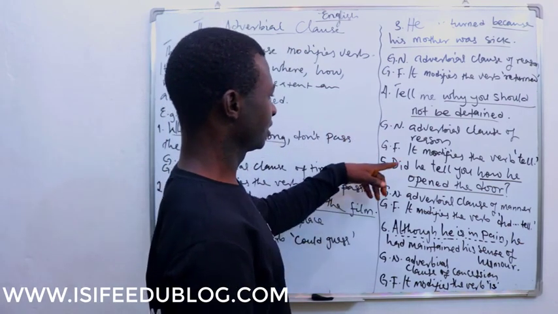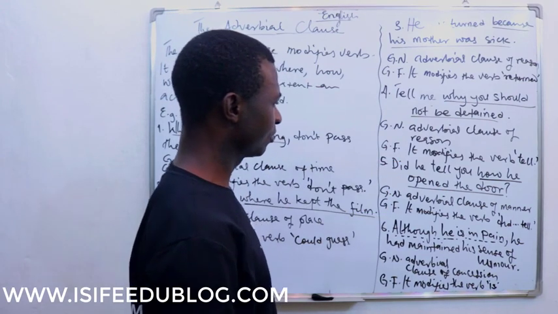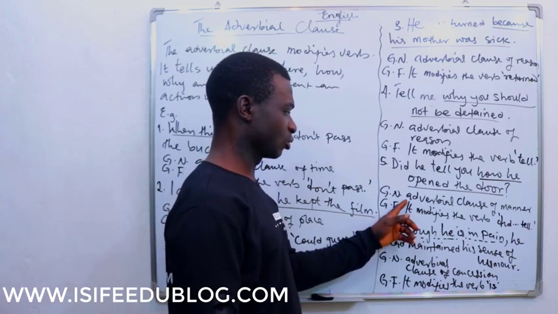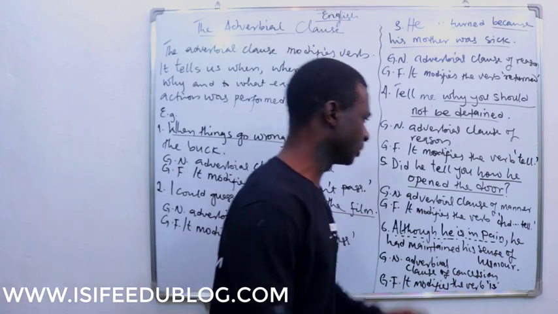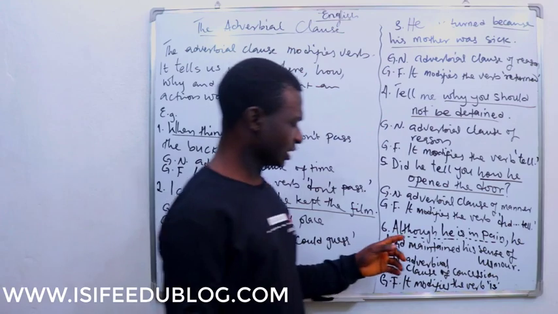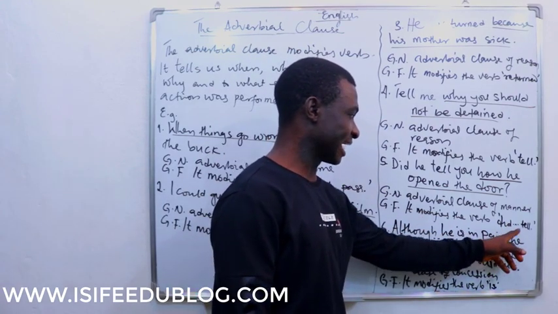This one says, did he tell you how he opened the door? This is what? An adverbial clause of manner. How he opened the door. What is its function? It modifies the verbs "did" and "tell".